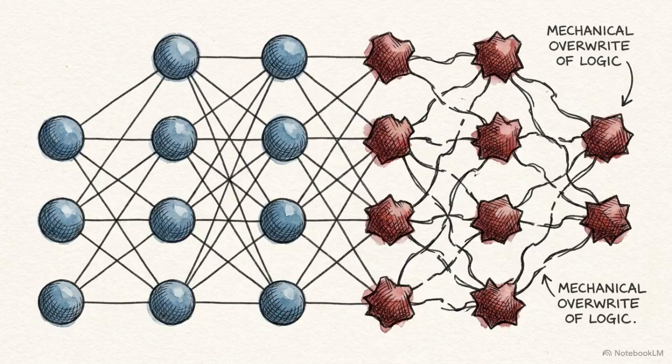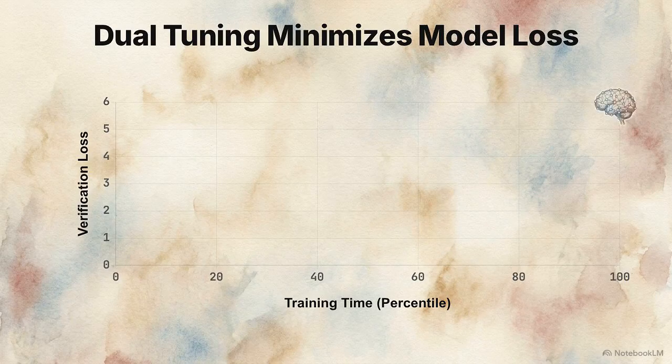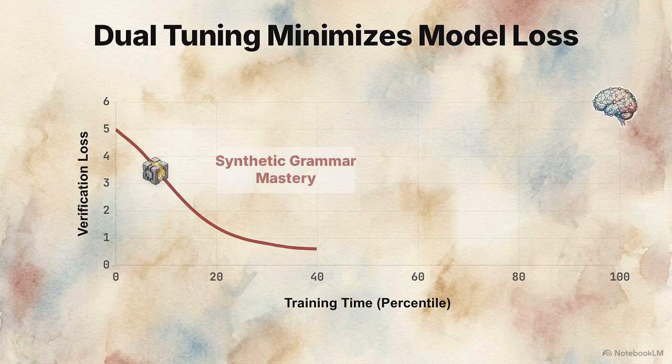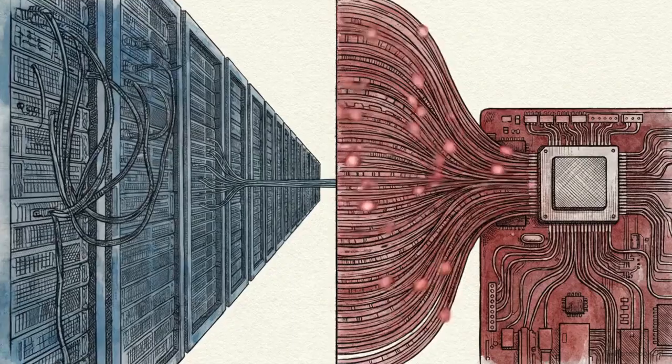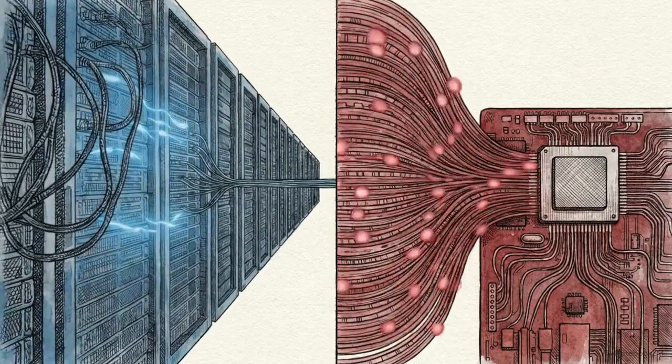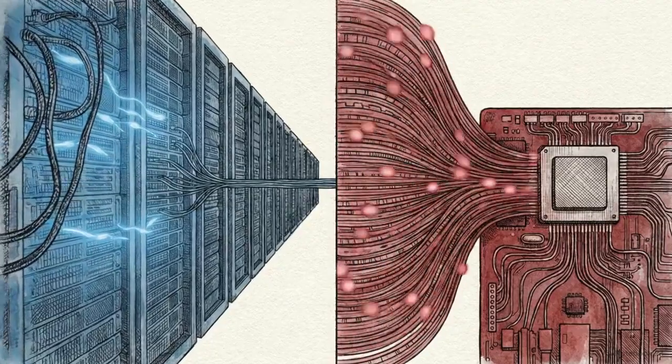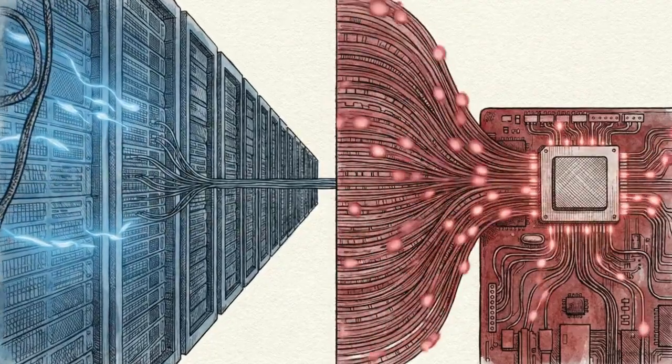When teaching a model specific tasks, you risk catastrophic forgetting, where the AI overwrites its foundational logic to accommodate new data. This plots our dual-stage fine-tuning strategy. The first curve tracks stage 1, dropping as we feed the model synthetic examples to teach pure Lean 4 grammar. The graph then transitions to stage 2, stabilizing as the model specializes on Treblecross invariants using domain-specific real examples. Combining high-memory hardware architecture with dual-stage training democratizes enterprise-grade formal verification, bringing it directly to the single-node level.